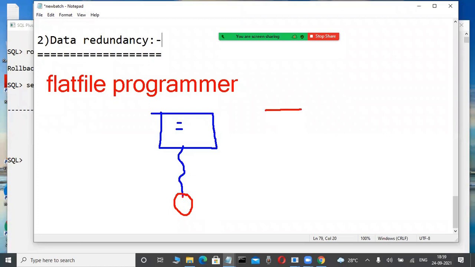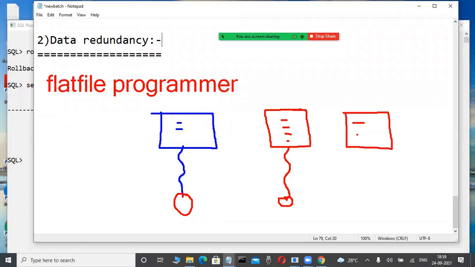Again, another application program is there in an organization. This application program also maintains its own file, separate from the other application program. Again, some other application program is there in an organization, and this application program also maintains a file that is different from the other application programs in the organization. That's why every program maintains its own file.